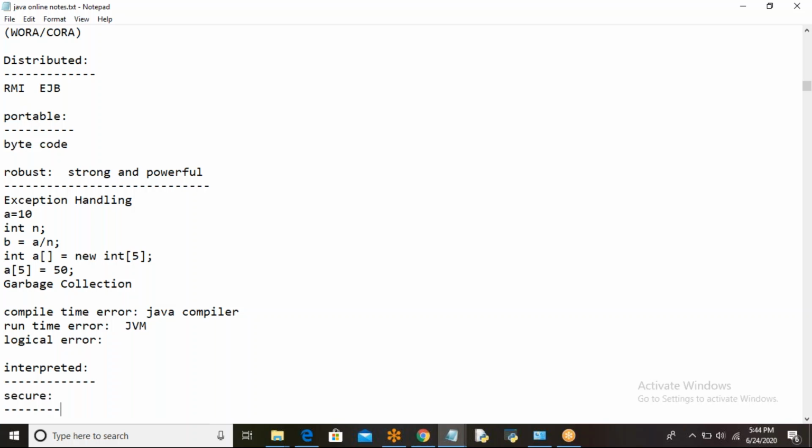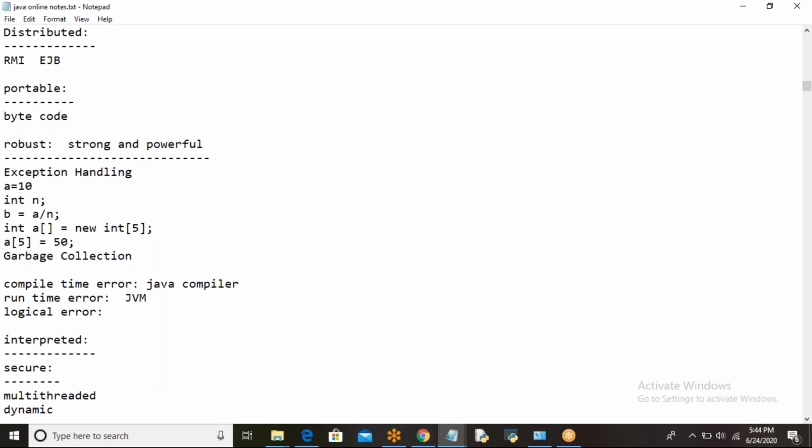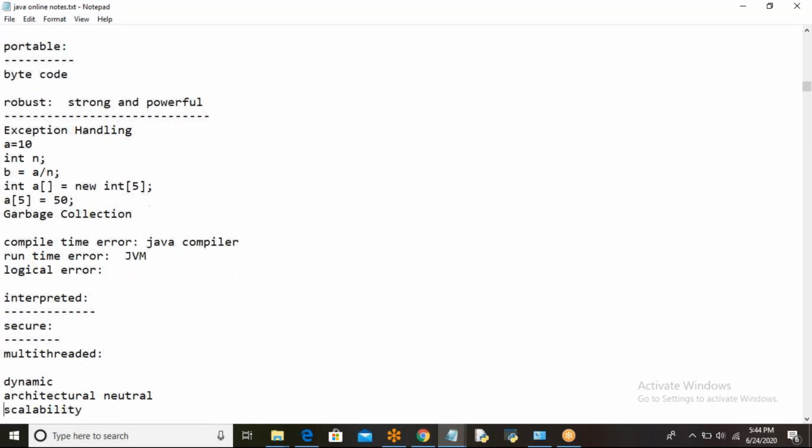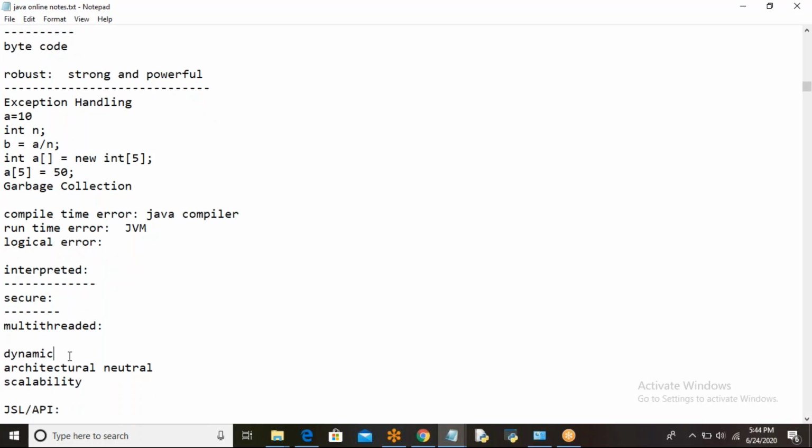Next, many cryptographic algorithms also you can develop using the Java language. And the next ones are multi-threaded, dynamic, architecture neutral, and scalability. Scalability means a wide variety of computers can use Java. From small computers to large supercomputers, wherever you want, you can install Java software and work with that. By using Java, you can develop any type of things; billions of devices are working on Java.